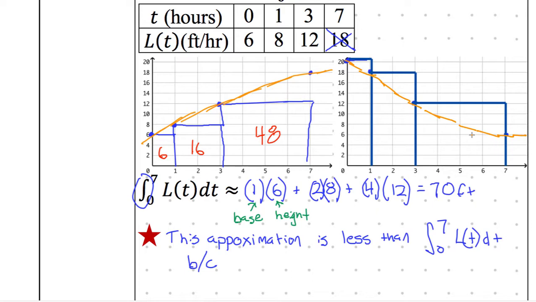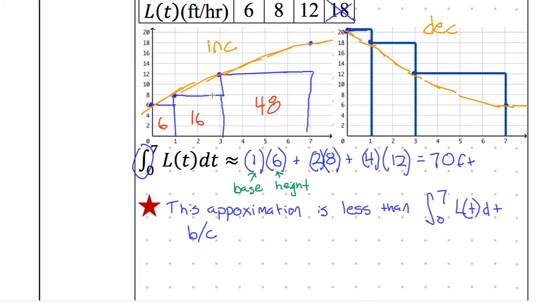it doesn't matter about the concavity. It matters about whether it's increasing or decreasing. This could have been concave up or concave down. But what really matters is if it's increasing or decreasing. Let's go ahead and say that this one was decreasing for the whole interval. This one was increasing for the whole interval. So this one was less than, or it was an under approximation.